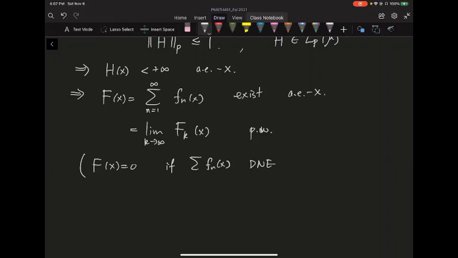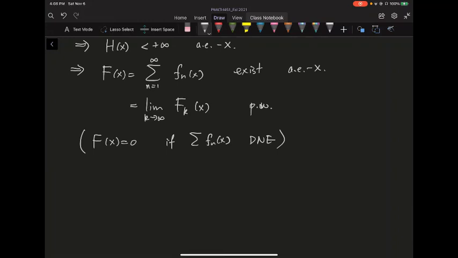It's on a measure 0 set, so we really don't care about that. And when it exists, clearly the absolute value of f is bounded above by, when you put absolute values on each of these f_n, h for sure.